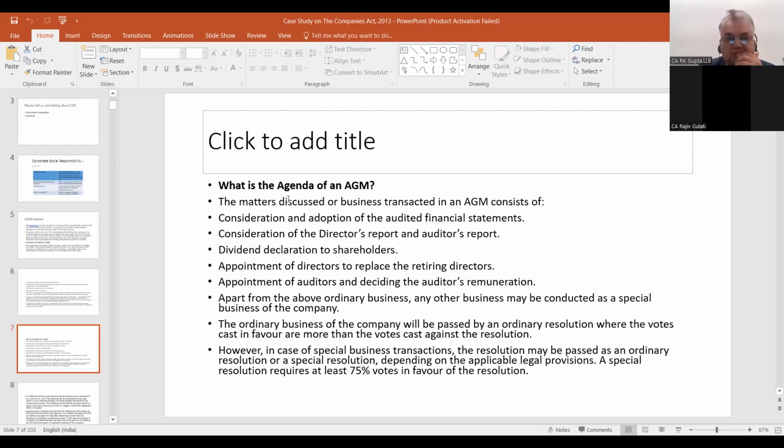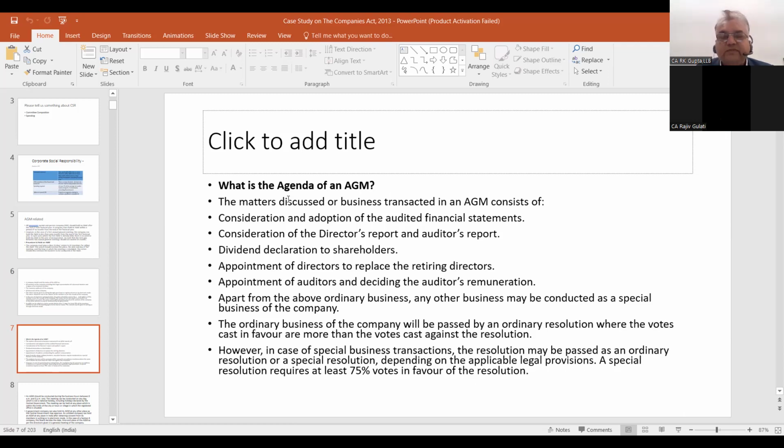Now, what is the agenda of an AGM? Basically, we have to see that some of the items are standard in an AGM. We might also have received notices of AGM as a shareholder. The matters to be discussed or business transacted in an AGM consist of consideration and adoption of the audited financial statements, consideration of the director's report and auditor's report, dividend declaration, appointment of directors to replace the retiring directors, and appointment of auditors and deciding the auditor's remuneration. So this is the ordinary business.